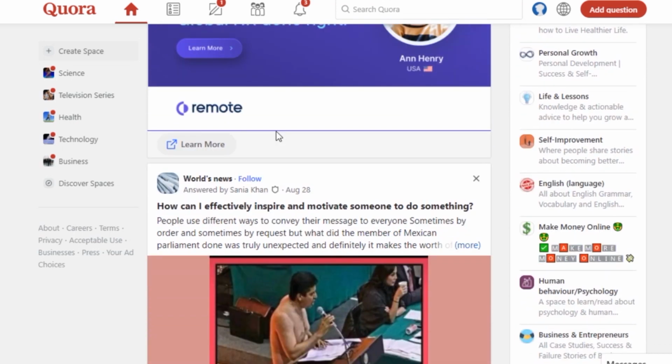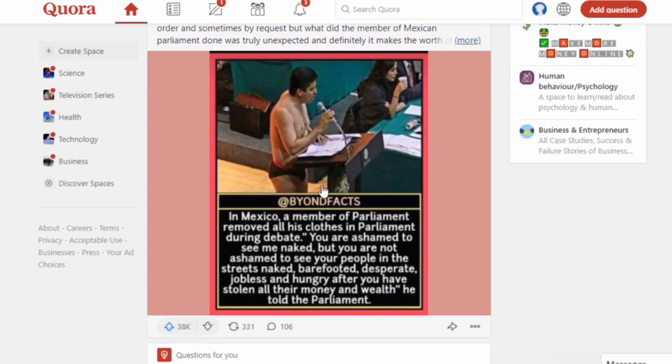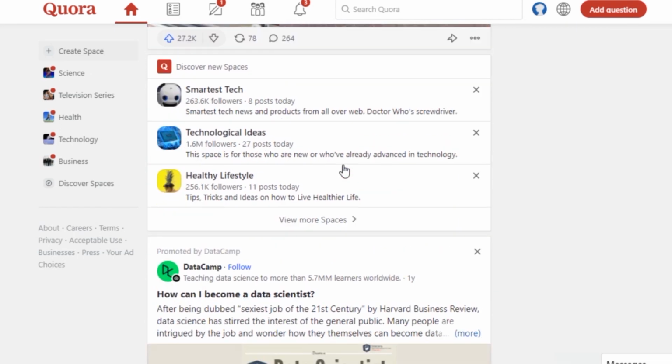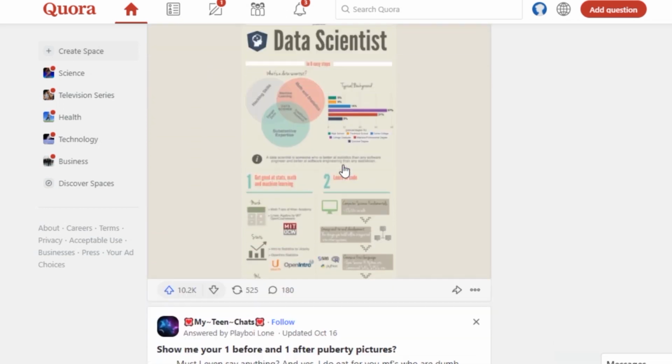Now basically Quora works as something like a forum where a lot of people come through to post different images and videos. They're asking questions and answering questions as well. And this is where you can get a lot of free traffic and super targeted traffic.